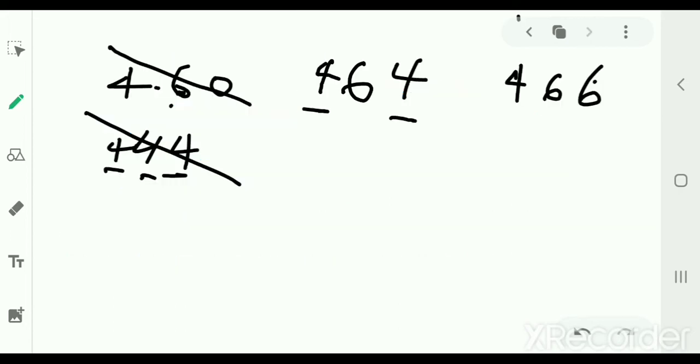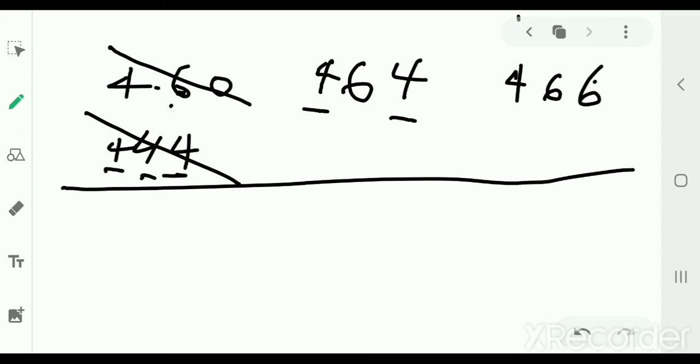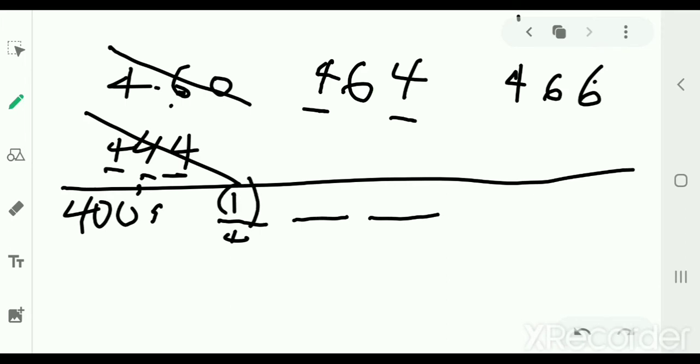All right, so it looks like I'm just randomly picking numbers in the 400s, right? Well, let's actually do the 400s a little more systematically. So 400s. Now this is where a systematic approach comes in very handy. We know that the first digit is going to be a 4, so there's only one choice if we're in the 400s. Notice above the line, I write the number of possible choices, and below the line, I list the actual choices.